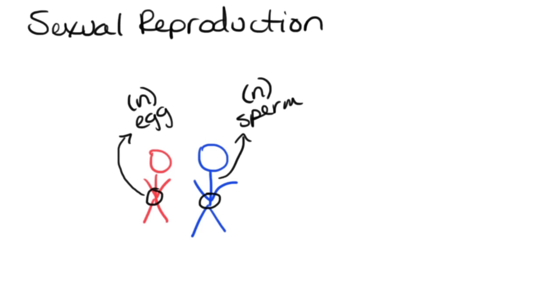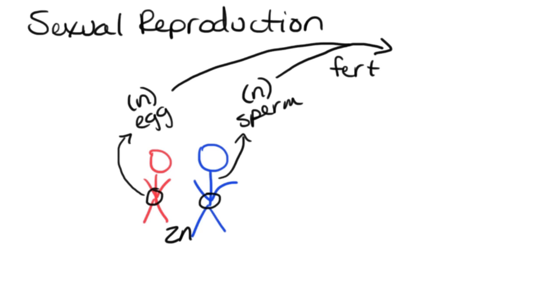Now, these are going to be produced from cells that are actually located in the reproductive tissues, but these are going to be parent cells that happen to be diploid. Because all of the cells that are making up these two bodies of these individuals, they are somatic cells. So those somatic cells are going to be diploid. Now, what's going to happen is, and you're probably very familiar with this, that the egg and the sperm are going to come together and they are going to fuse through the process of fertilization.